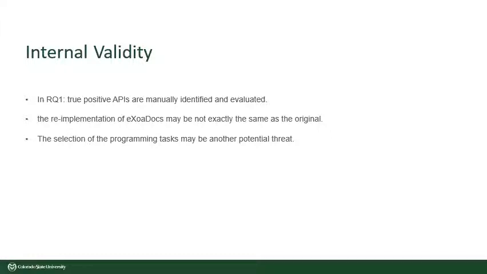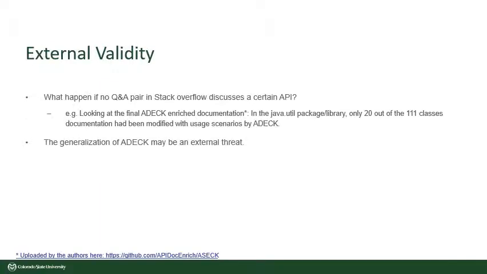Finally, the selection of the tasks may be one of the threats. However, they will employ more tasks in the future to evaluate ADECK API. In terms of the external validity, if no question and answer pair in Stack Overflow discusses a certain API, it would be impossible for ADECK to extract code samples with usage scenarios for it.